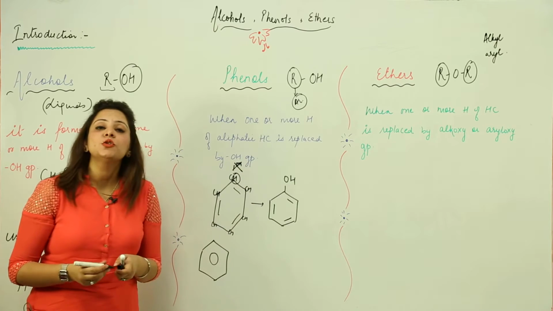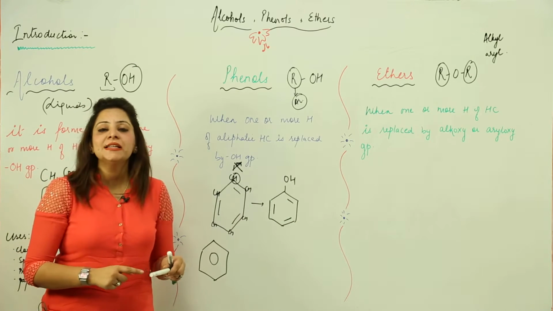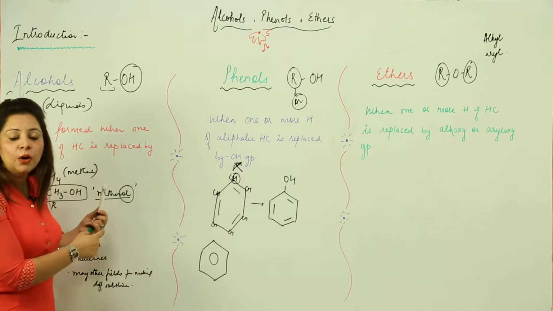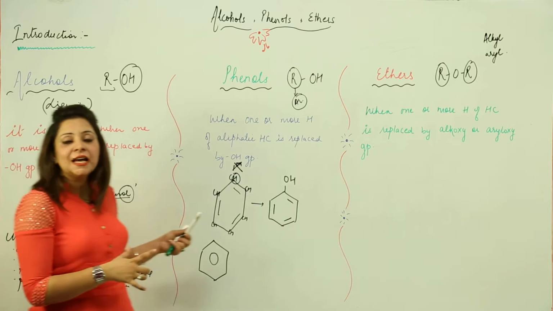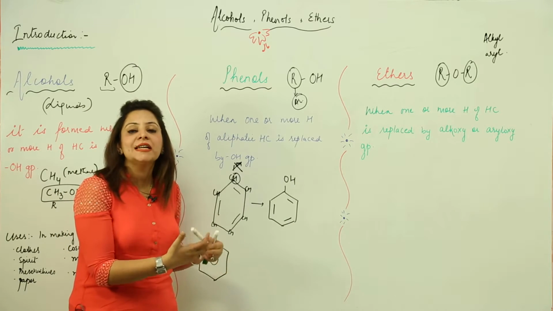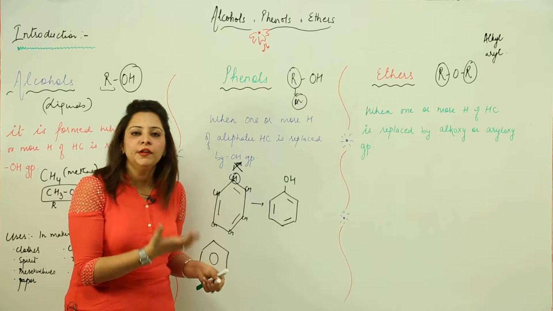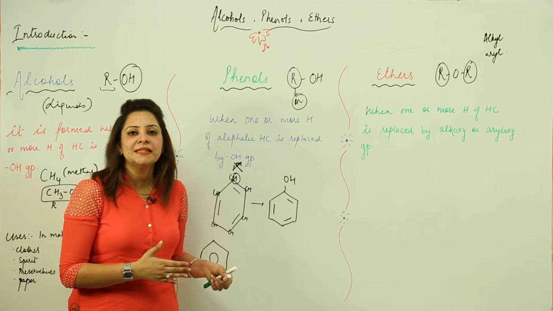So whenever you need to add an OH group, we need to replace the hydrogen atom. When we replace that hydrogen in an aliphatic compound, it comes out to be a member of alcohol. But if we replace that hydrogen in an aromatic ring, it becomes an aromatic compound, that is the phenol.